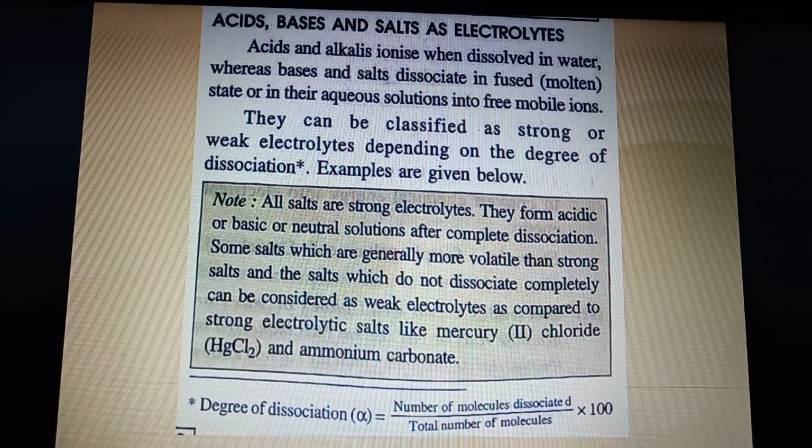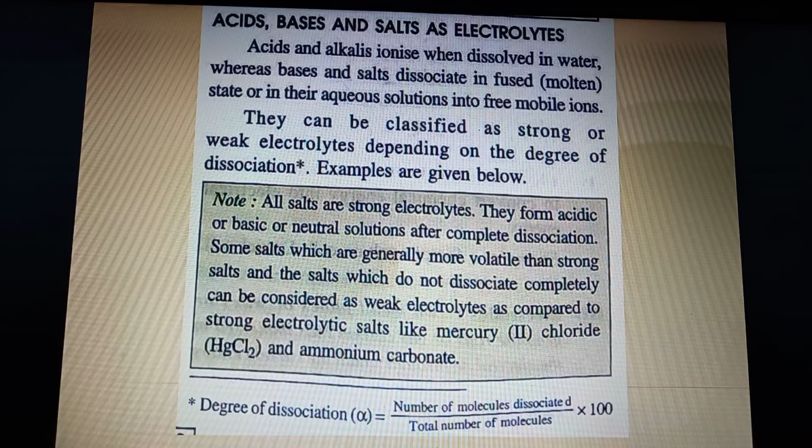When you dissolve salt in water, they will dissociate, and on dissociation they will make an acidic, basic or neutral solution depending upon the components, whether they furnish a strong acid, a strong base, or both are strong or both are weak. If both are strong or both are weak, then it will lead to the formation of a neutral solution.